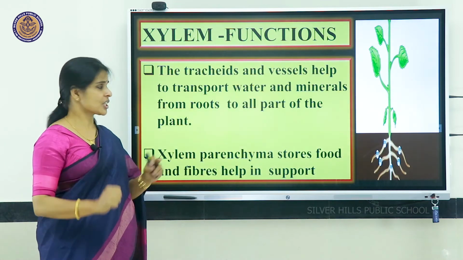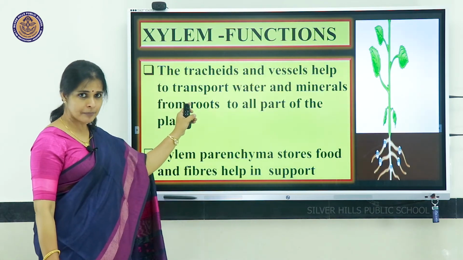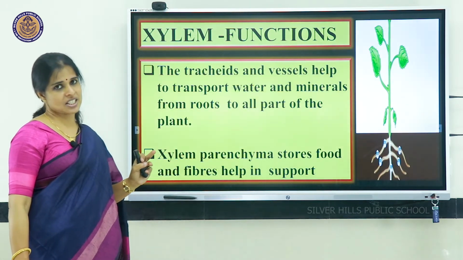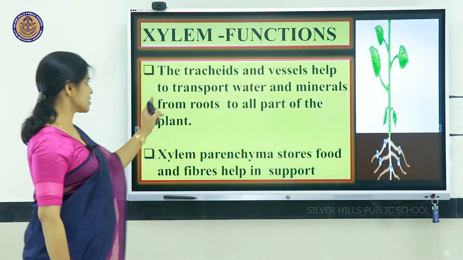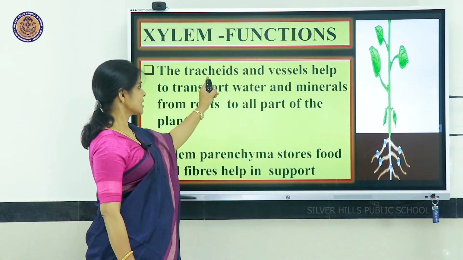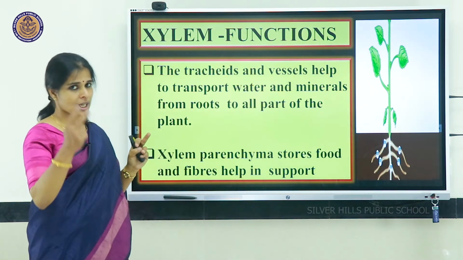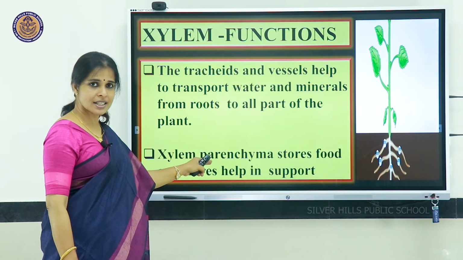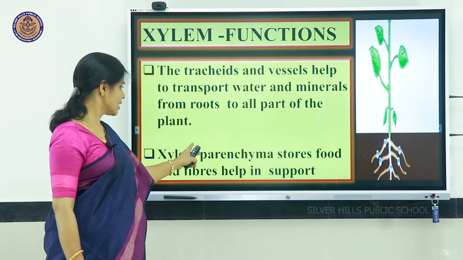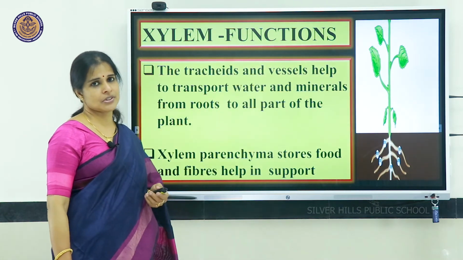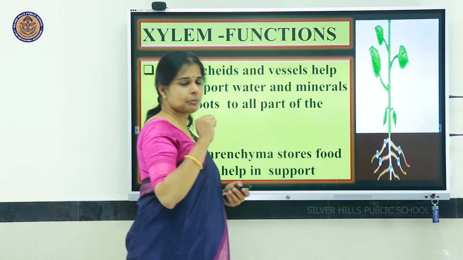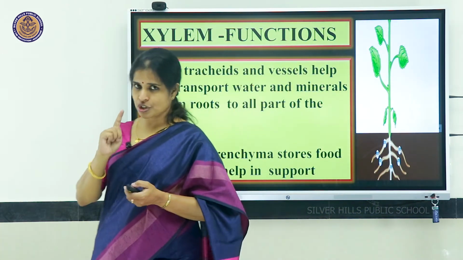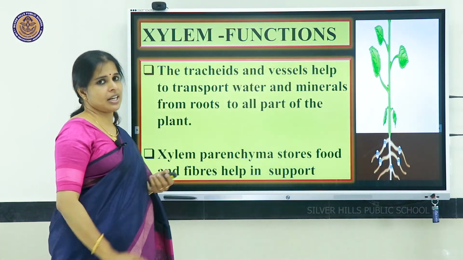Transportation is helped by xylem, and these 4 play different roles. Direct involvement is only for 2 tissues, tracheids and vessels. Two types of cells are involved in the transportation. The other 2, parenchyma and fibers, act as supporting cells. Thus all the 4 together perform one single function, so we call them complex permanent tissue. That is xylem, which we have seen.